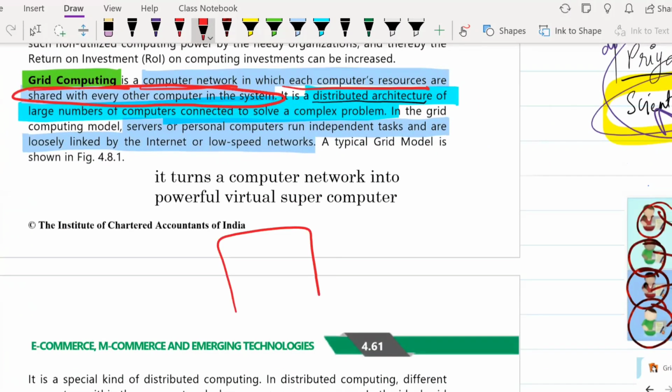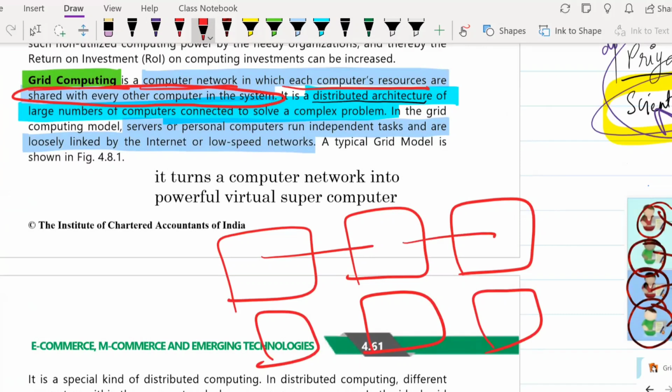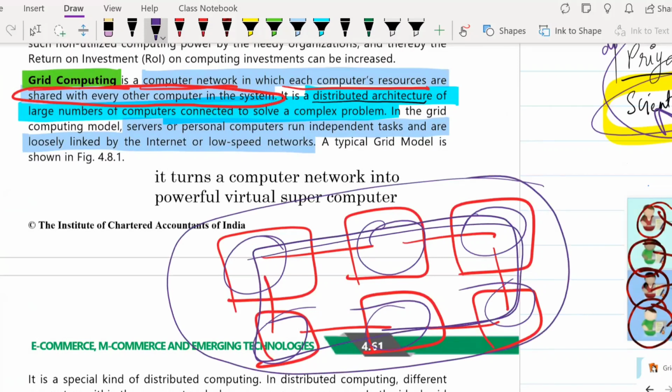So there'll be one computer, and suppose there are 1, 2, 3, 4, 5, 6. Suppose we have 6 computers. So what happens is it forms a network between all of these computers, and the resources of one computer are shared with all other computers too. Okay, so this is a distributed architecture. As you can see here, it is distributed among all the systems. So it is a distributed architecture of a large number of computers connected to solve a complex problem. Here, what can be shared is your processing power, your storage, your RAM, and different things like that.